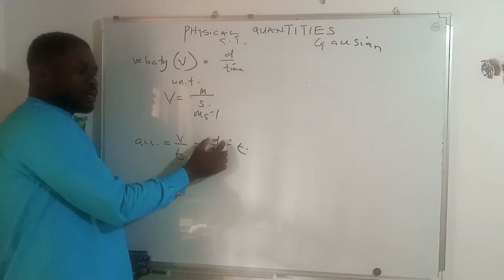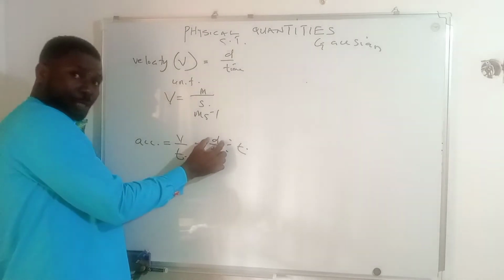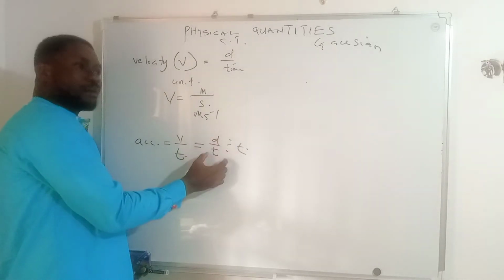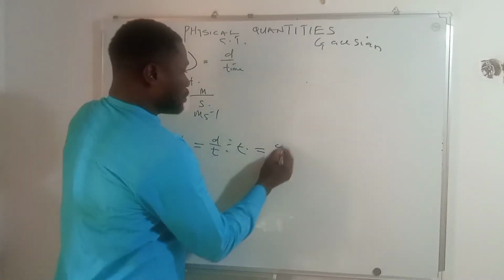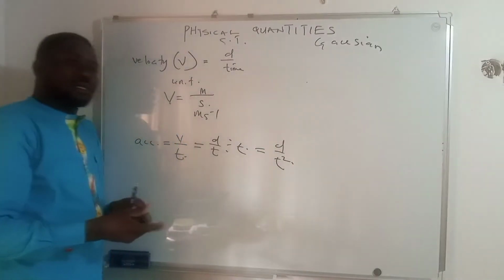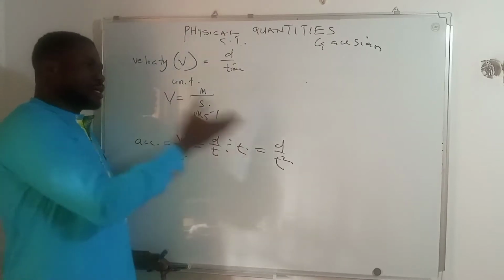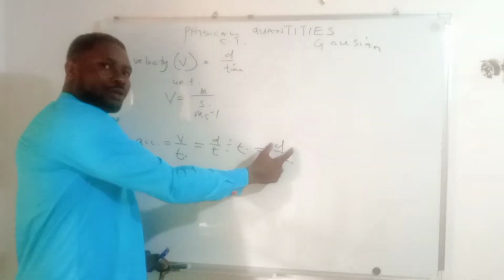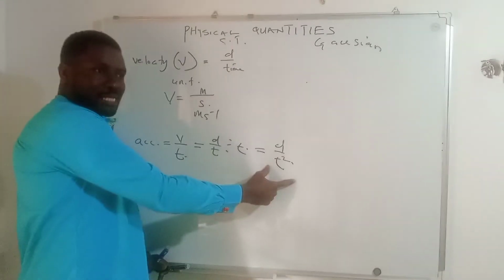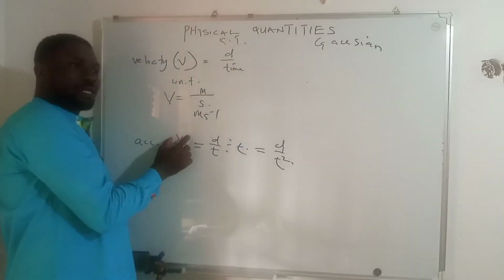Now displacement all over T divided by T will eventually become D all over T squared. That means acceleration is the rate of change of displacement. In other words, displacement all over T squared represents acceleration, or velocity all over time.